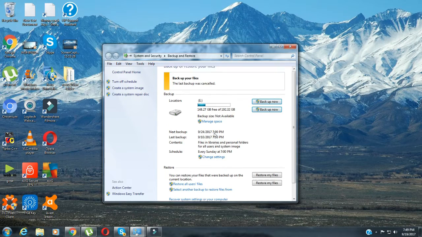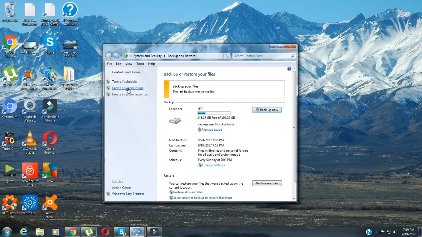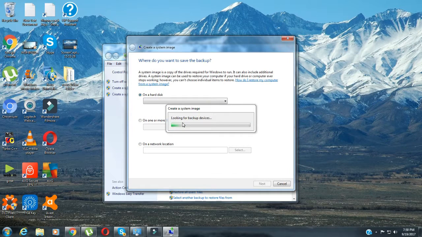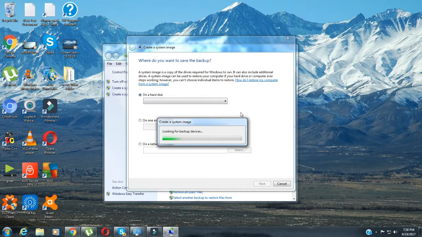Okay, here you can see the option to create a system image. I already have a lot of images in my system. It doesn't take too much time.